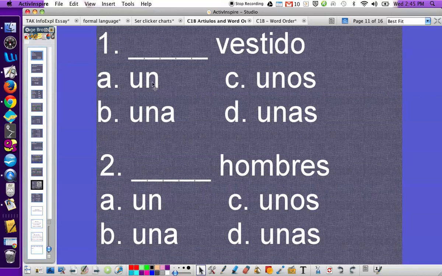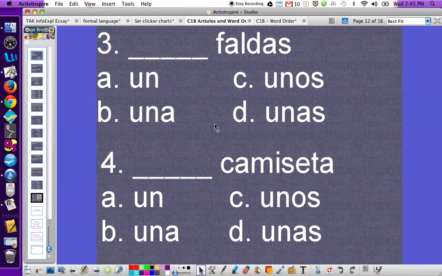If you said un, you are absolutely correct. Vestido is masculine singular, so it goes with un. How about hombres, which means men? If you said unos, you are absolutely correct, even though I tried to trick you. Hombres means men, so it's masculine, and it's more than one, so it's plural, so it'd be unos hombres. How about faldas, which means skirts? If you said unas, you're absolutely correct. The AS in unas matches the AS in faldas.